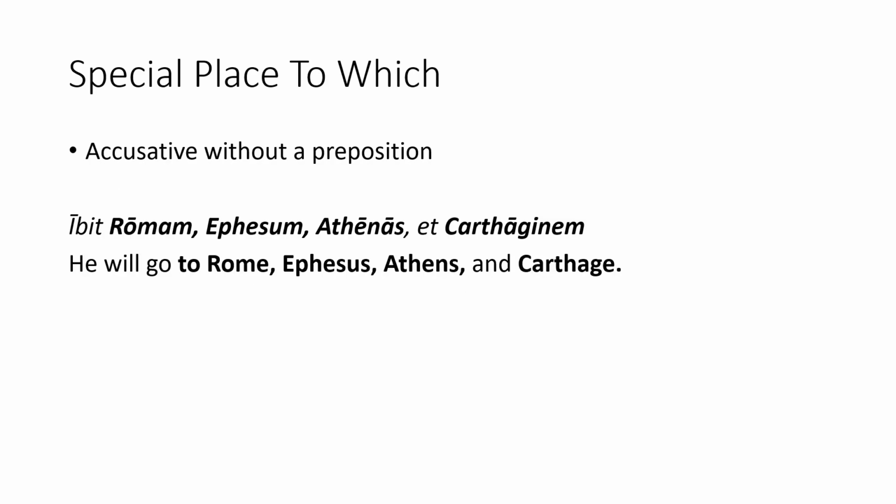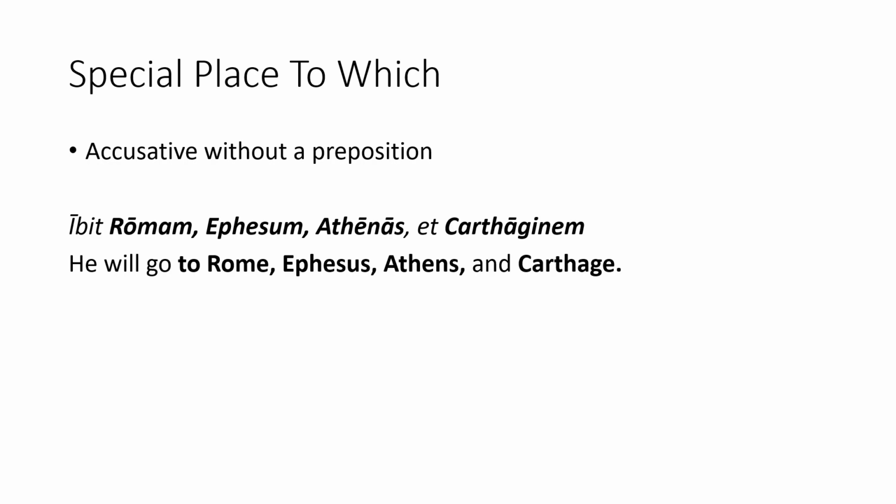The second special place construction is the special place to which. This is just the accusative of the names of cities, towns, and small islands, as well as the three special nouns, domus, humus, and rus. Four examples of this can be seen on your screen. As with place where, you can see that there are no prepositions. Since this is place to which, for each of these special nouns you need to supply the preposition to.